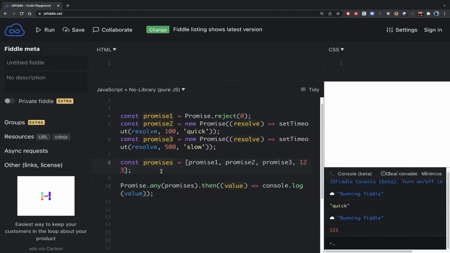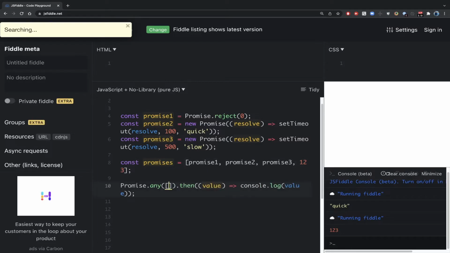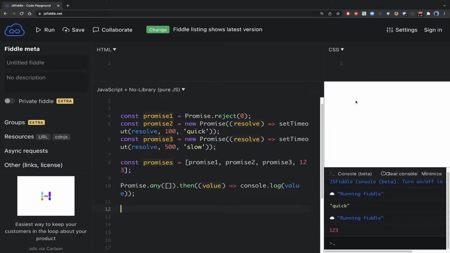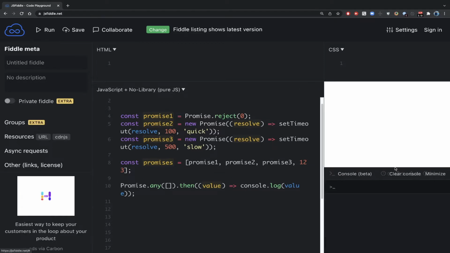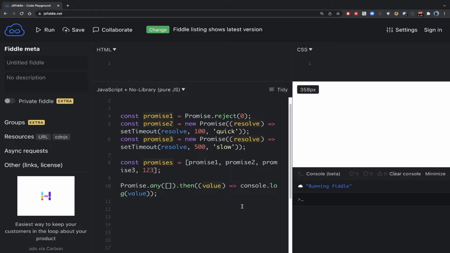Normal value will get resolved immediately without any delay. Now we'll just change it. I'll not pass anything here, just an empty array, and see what happens. I'll clear the console and run it again, and hopefully we'll see the error. It's not showing the error because we don't have the catch block, because the error will go to the catch block. Let's catch the error and run it again. Yeah, we are seeing the error here.